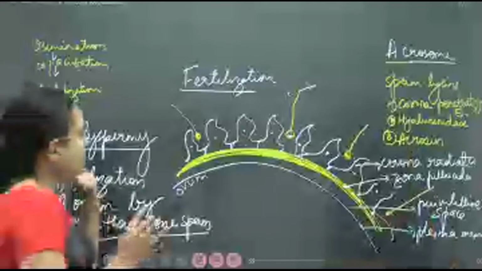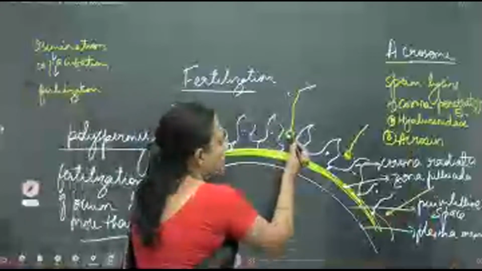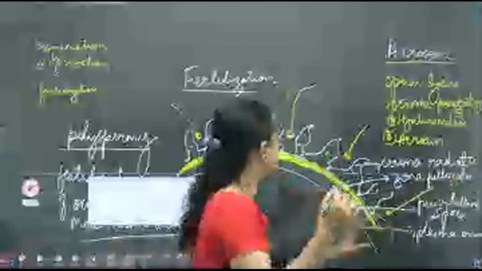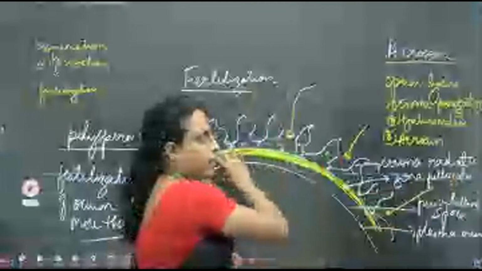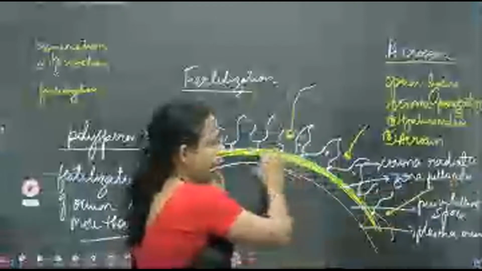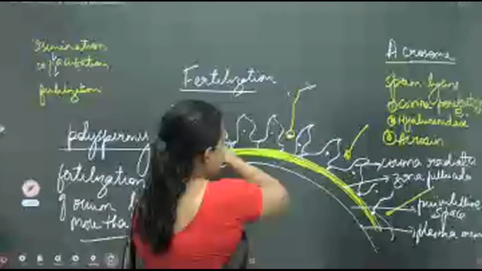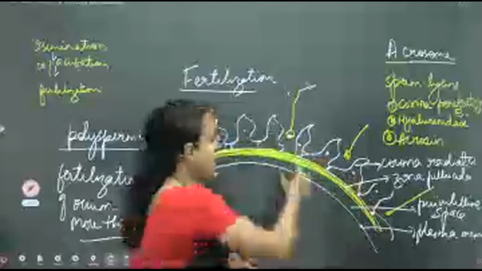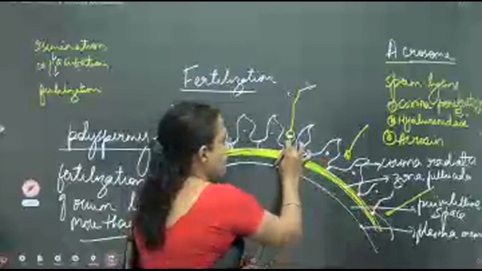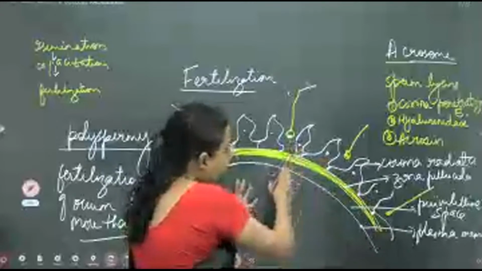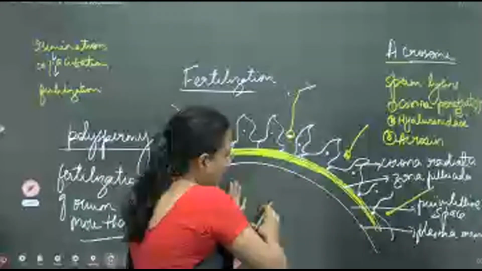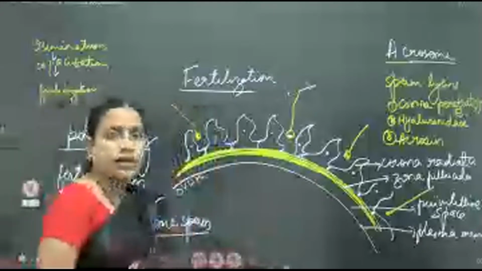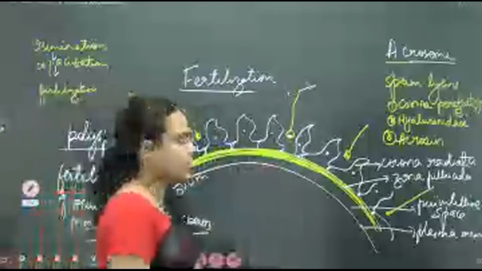The sperm has to release its nucleus and proximal centriole inside the ovum. For that, it has two kinds of barriers, you can say. It has two membranes to be crossed. One cellular membrane is the corona radiata, another non-cellular membrane is the zona pellucida. When these two membranes are crossed, the sperm can fuse with the membrane of the ovum to release its nucleus as well as the proximal centriole. Understand? For that only, these three enzymes are essential.